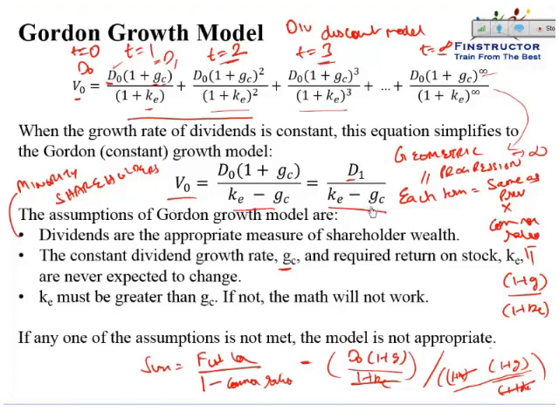Please note, another constraint is that ke must be greater than g. So the cost of equity must be greater than g, otherwise this term will become negative and you'll get a negative stock value. So generally speaking, this model can be used for mature dividend paying companies. That is, companies where growth rates have moderated to a constant level and they will now pretty much grow in line with the GDP, and the cost of equity is higher than the growth rate. It's a dividend paying company.